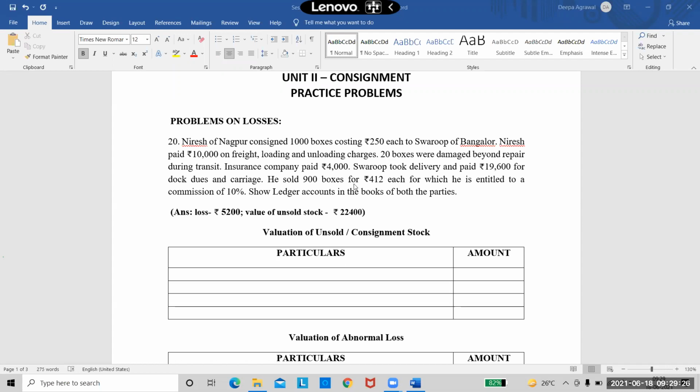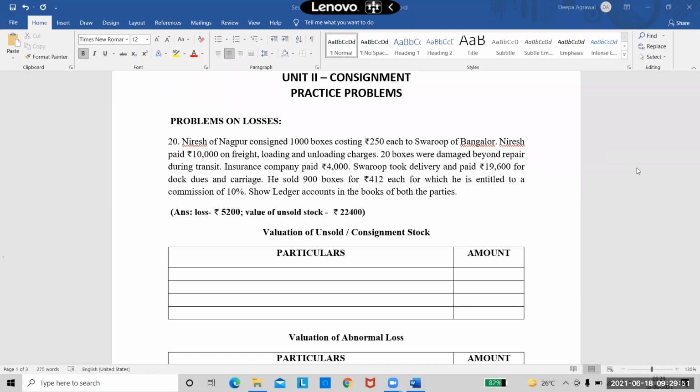We know the quantity of both of them. We will have to find out the value of both of them. And the consignee is entitled to a commission of 10%. So commission also is given directly. It is only ordinary commission of 10%. We do not have anything called del credere or overriding commission wherein we have to do lots of calculations. So nothing is there. Directly on the sale price, we have to do 10% commission.